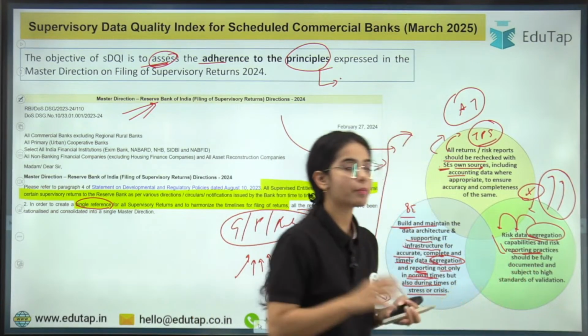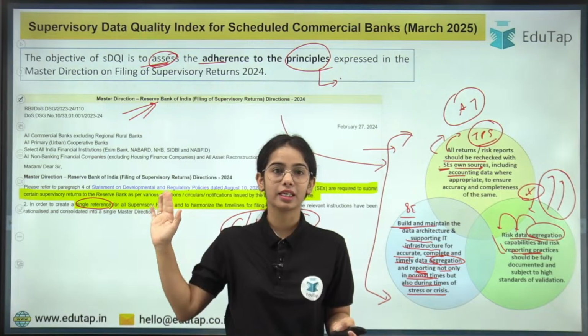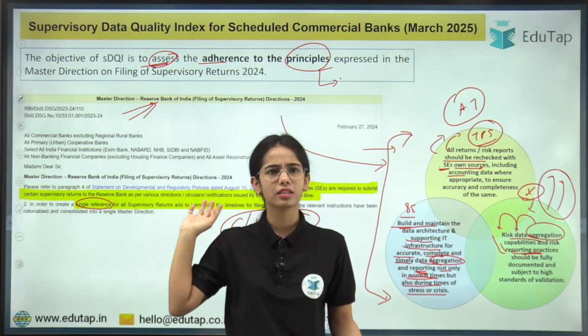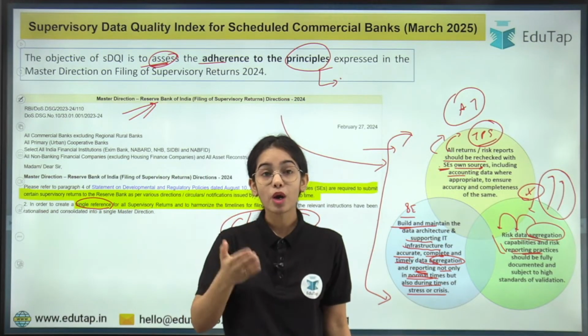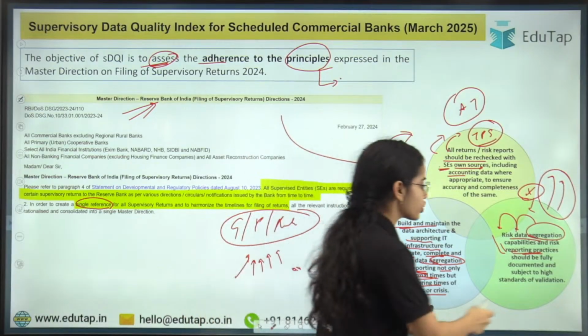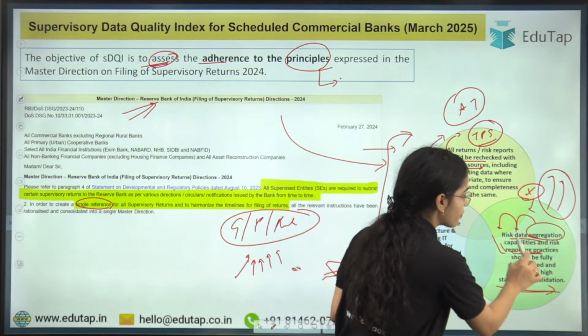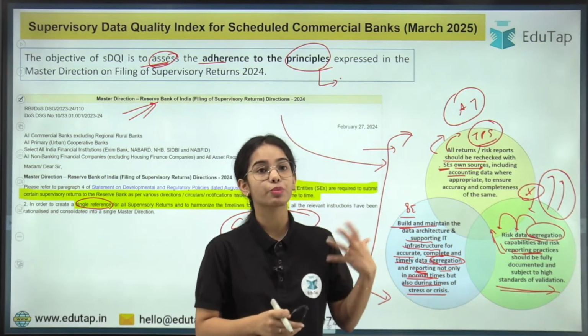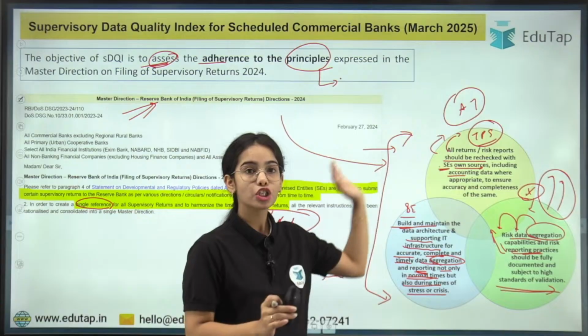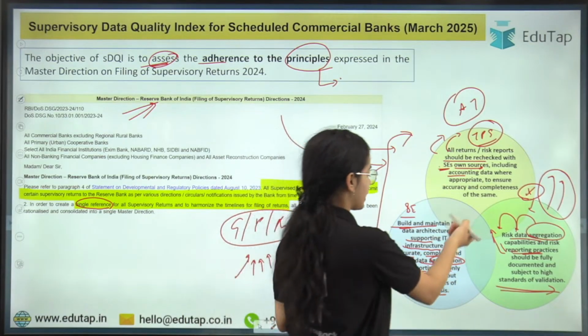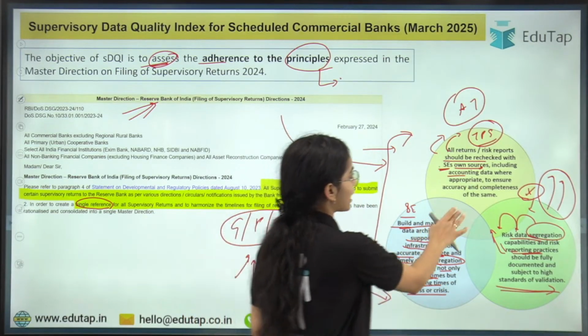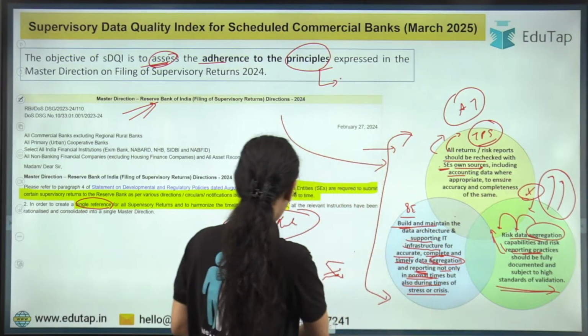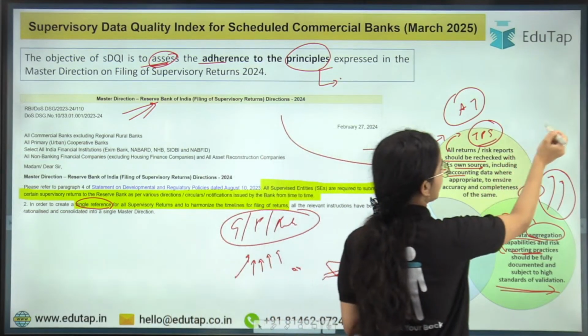And it's not that the bank will just say we have high risk data aggregation capability, we can collect the risk data very easily. You have to validate it also, okay. So there should be standards of validation also. If a bank is saying that they have high risk data aggregation capability, that should be validated also, checked also, okay. So this is the idea. So here you can see that these are the provisions that have been laid down in the master direction.